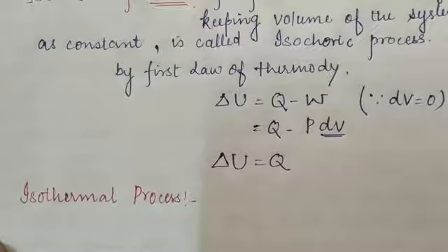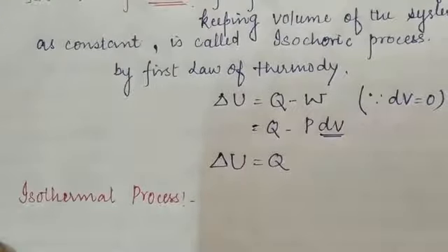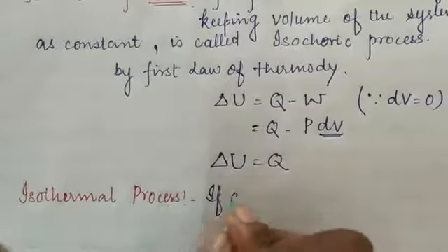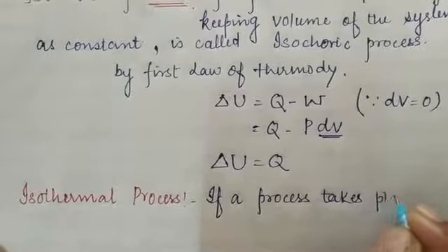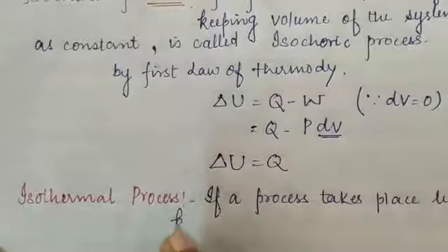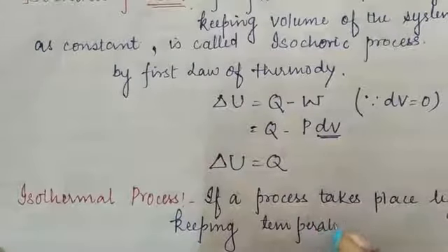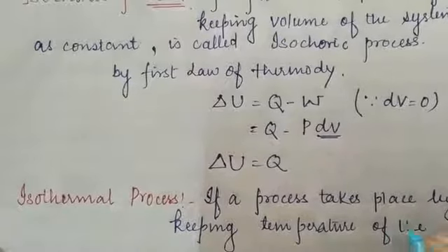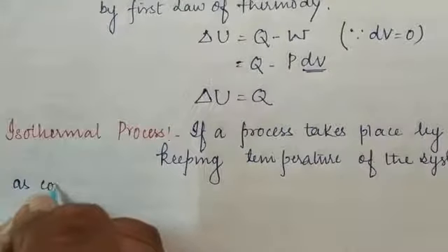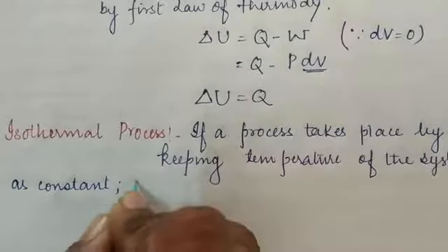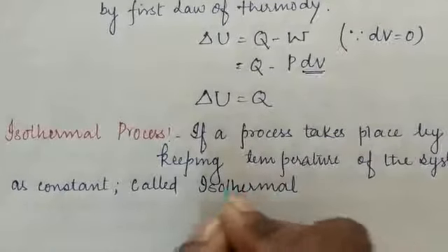Okay students, if during a process taking place in a system the temperature remains unchanged, if a process takes place by keeping temperature of the system as constant, it is called isothermal process.